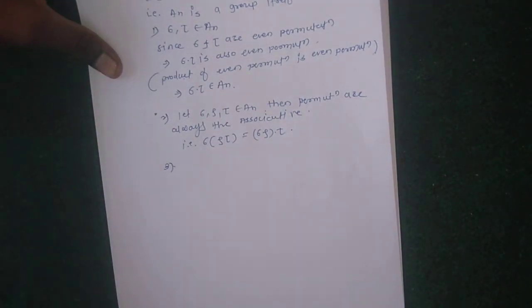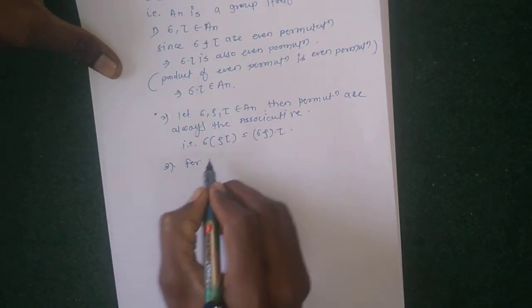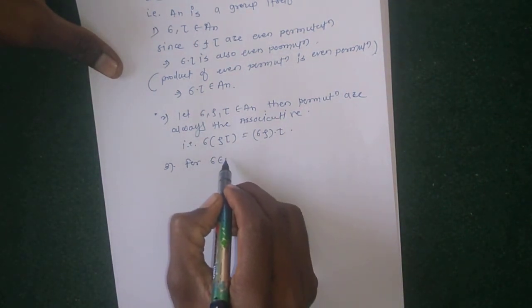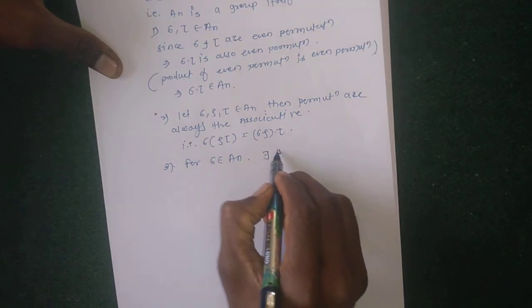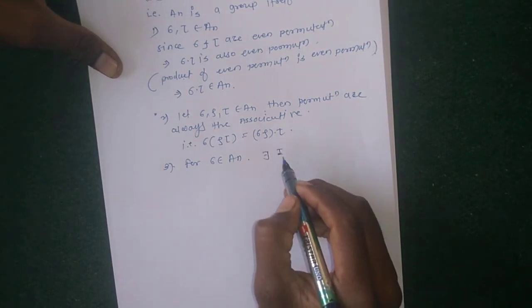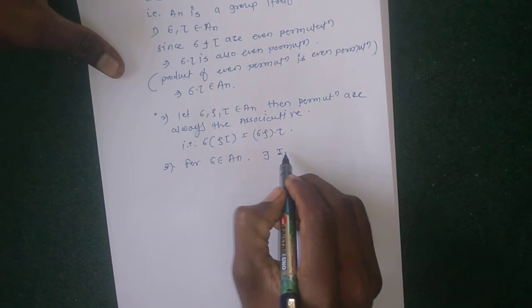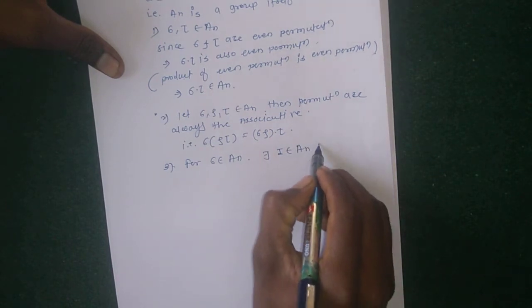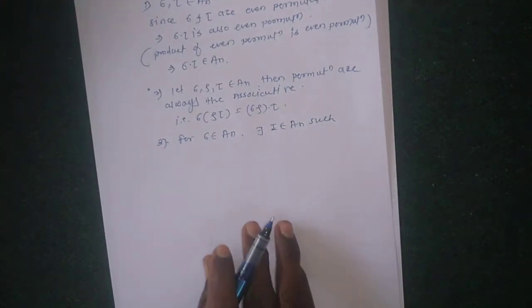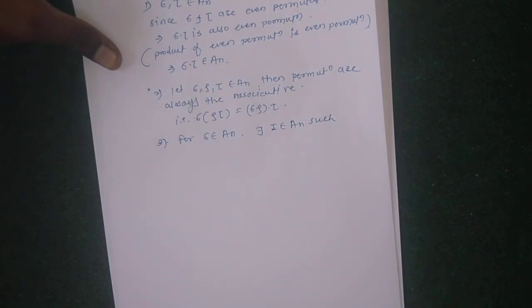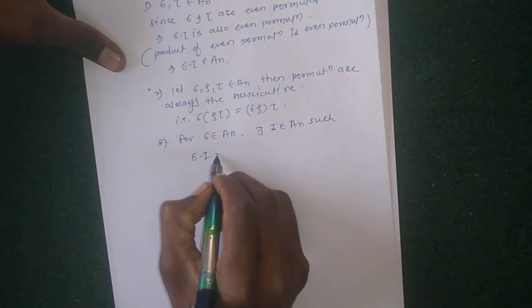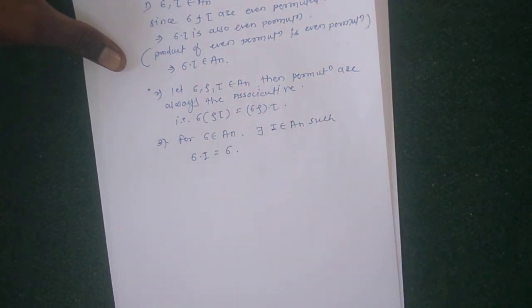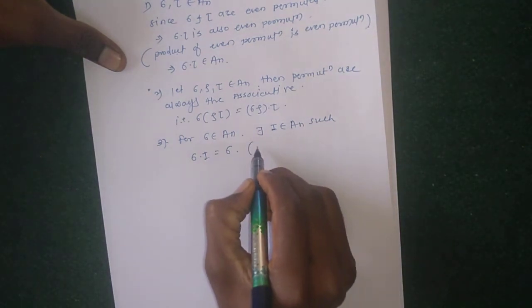Third is identity. For sigma belonging to An, there exists an identity permutation belonging to An, such that sigma into identity equals sigma.